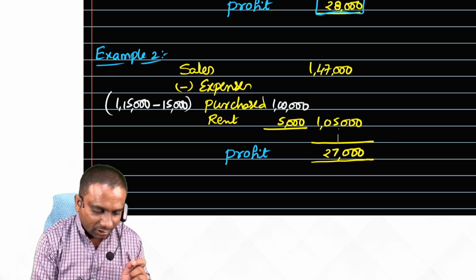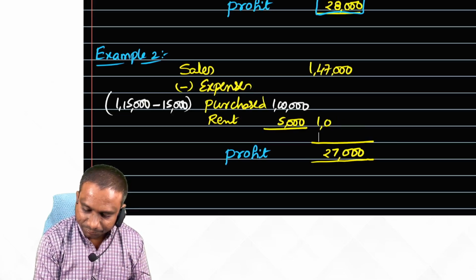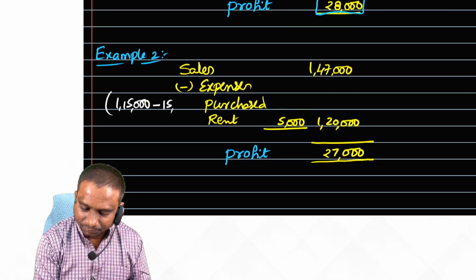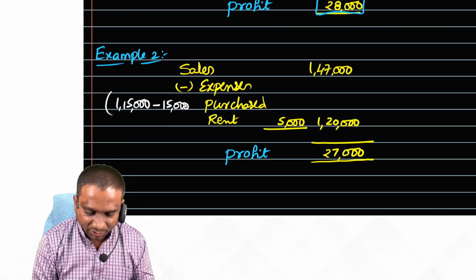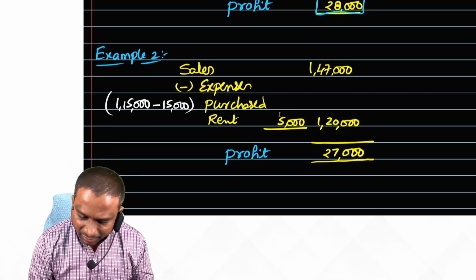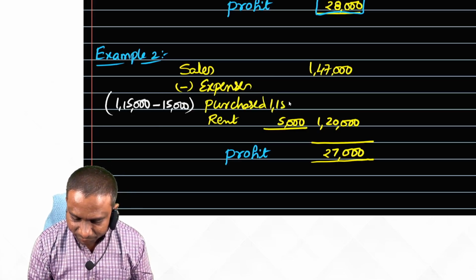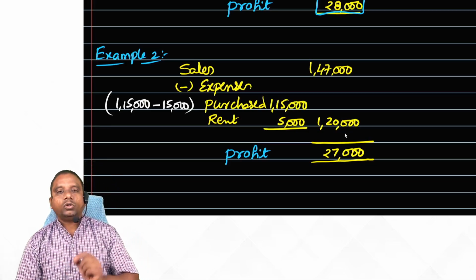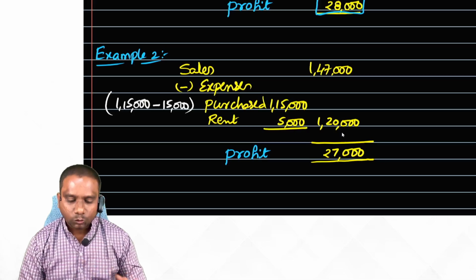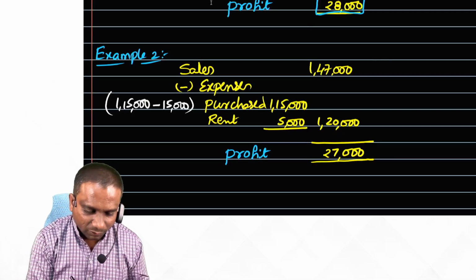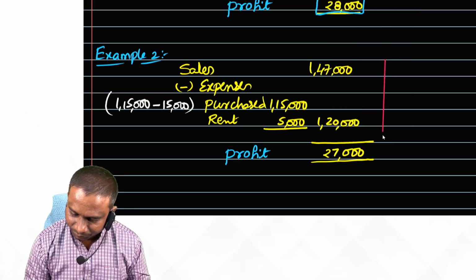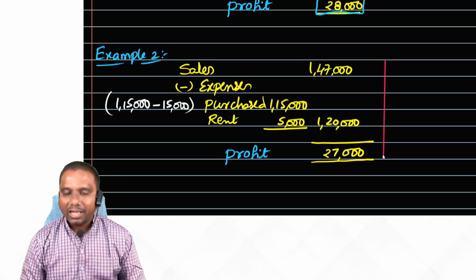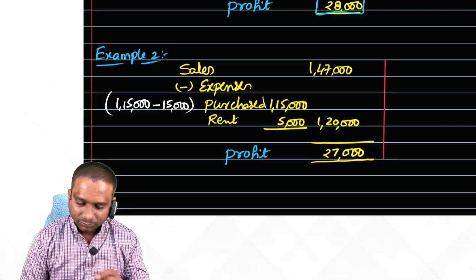Okay, let me do this one. Just a minute. So I will show you the difference here. Earlier I have taken here 1,15,000. So that my total expense is 1,20,000. Profit is 27,000. Now what I am doing? Look at. I am calculating the same thing.